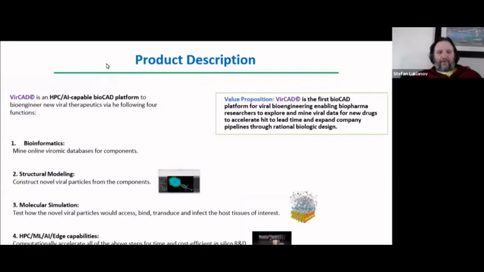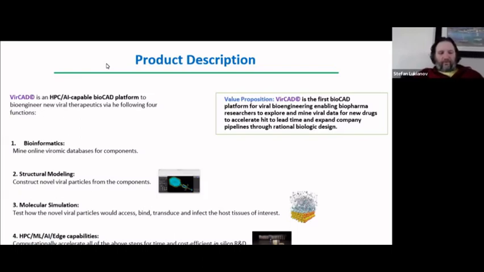Our idea is to bring tech to designing these medicines to make them better so that patients can lead healthier lives. And the product we're designing first to do that is called VirCAD, short for Virus Computer Aided Design. And it's an HPC AI-capable bioCAD platform similar to other CAD platforms to bioengineer new viral therapeutics or others via